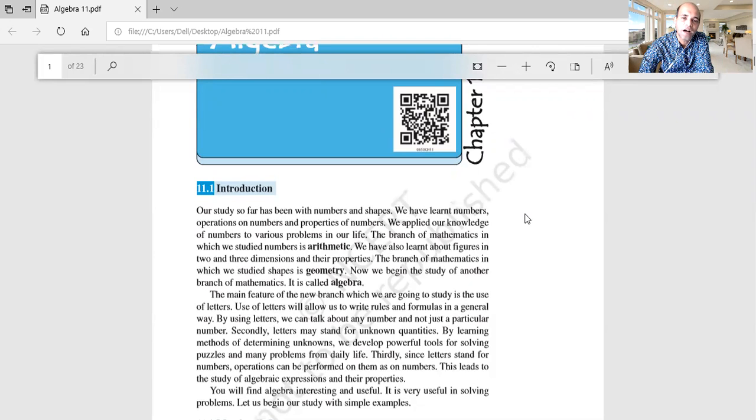Now, what's the cost of one Coca Cola or any cold drink bottle? Can you calculate? You pay the money, you bring some articles or objects from the shopkeeper, but the cost per unit is not given. In this condition, you can use algebra to get it, right?